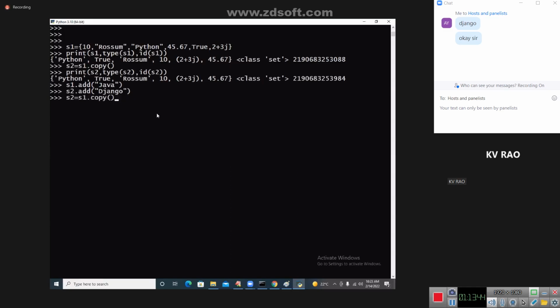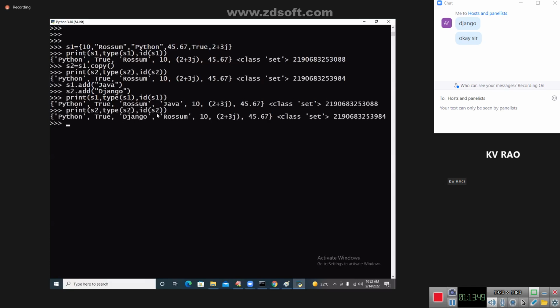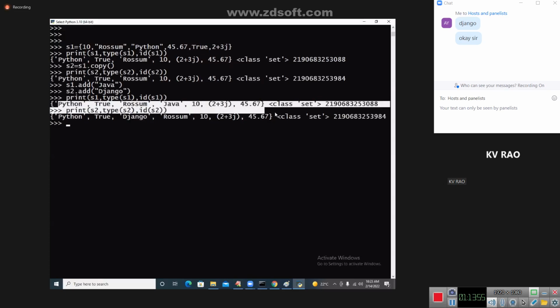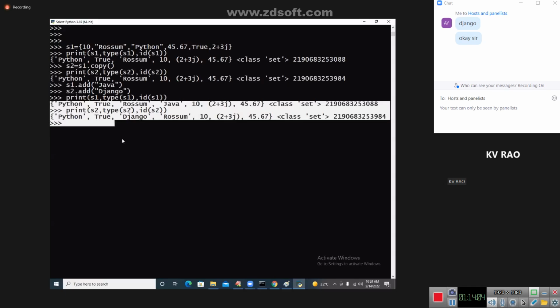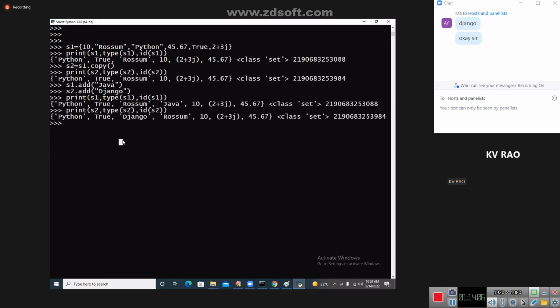Print S1 again, print S2 again. Whatever value you add, Java or Django, the content is not reflecting to each other. Yes, it is independent. Modifications are independent in a shallow copy.